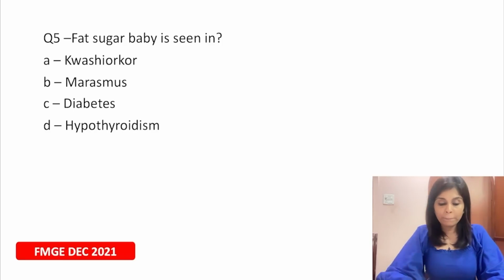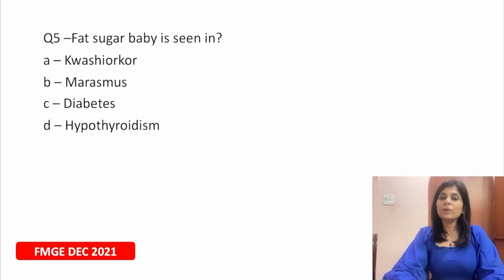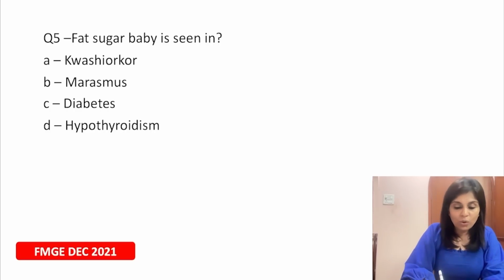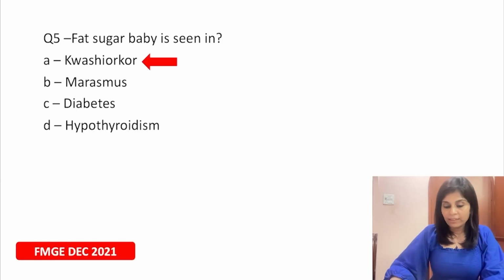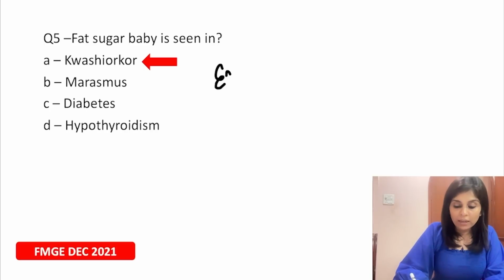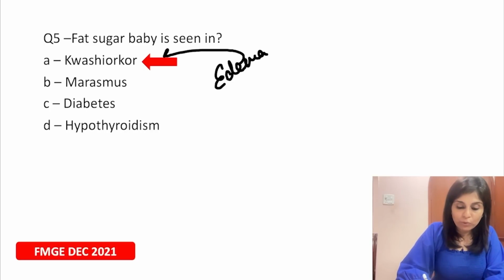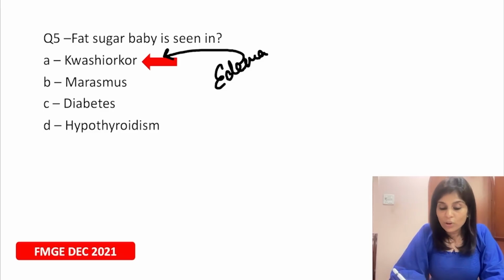The next one, again a December 2021 MCQ. It's a very simple one-liner. Fat sugar baby is seen in. What's the right answer? Fat sugar baby is seen in kwashiorkor, right? Because edema is a feature of kwashiorkor, and kwashiorkor is caused by deficiency of proteins.